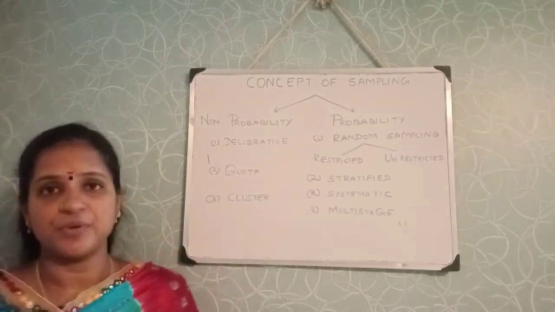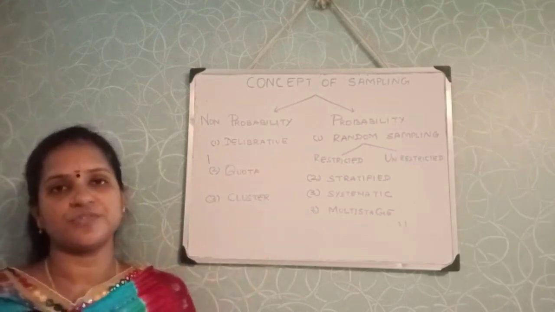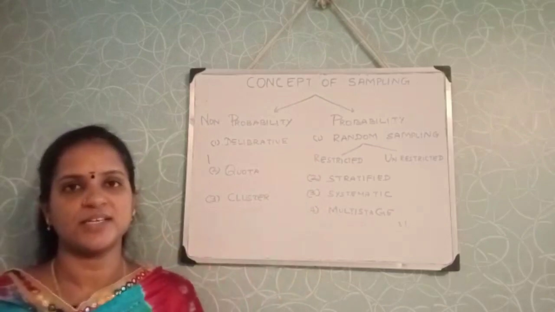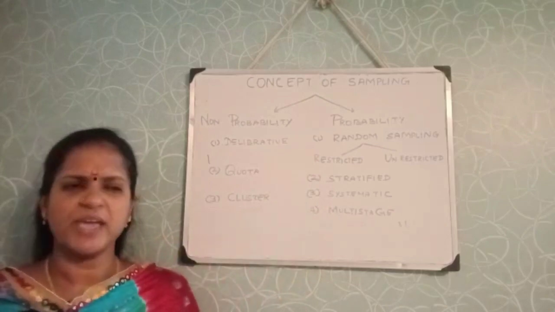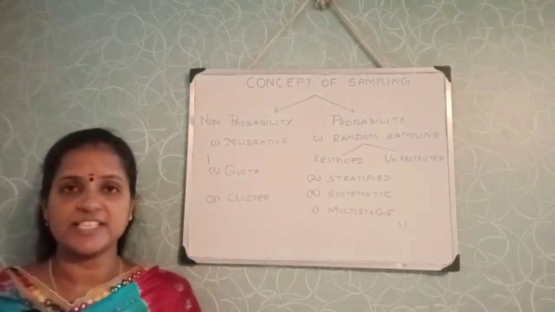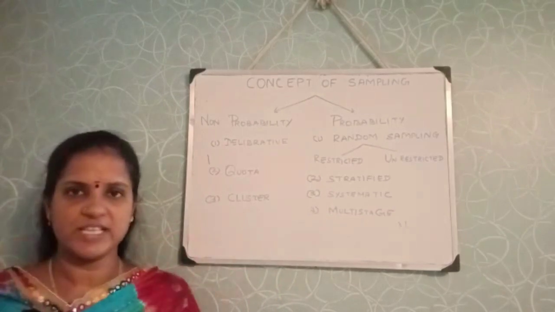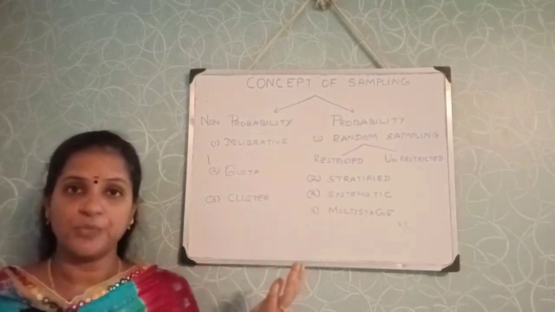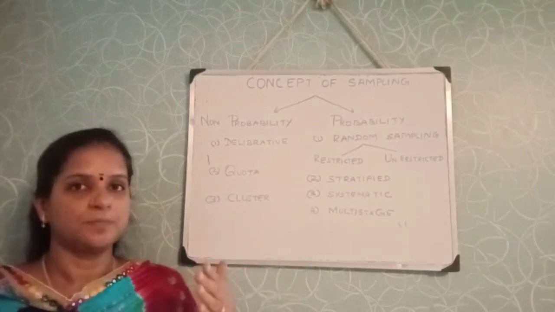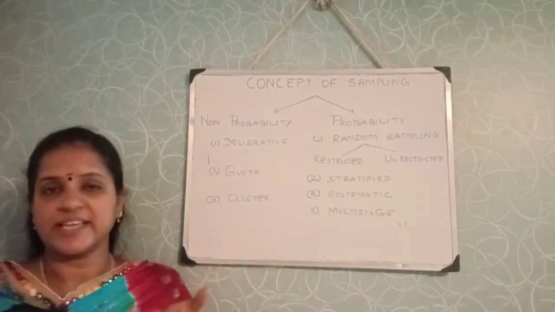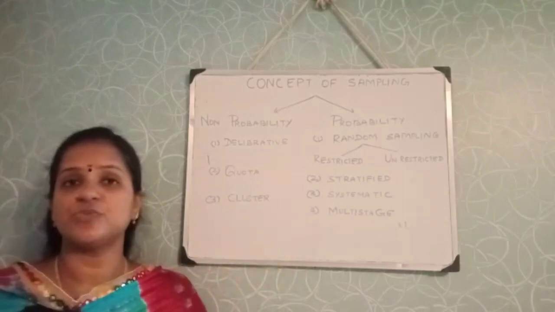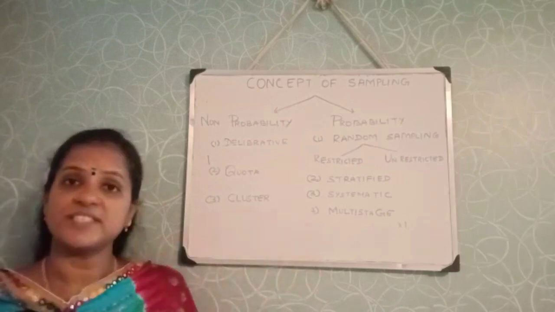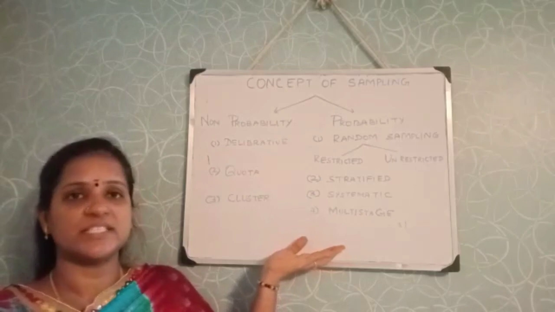I can give an example for this method. An interview is one of the best examples of multi-stage sampling, where the employer may conduct a written test or aptitude test to filter the candidates. That is the first stage. In the second stage, they may conduct a group discussion or a demo, depending on the job. That is the second stage. Likewise, the final stage will be a personal or face-to-face interview. This way of selecting the sample is called multi-stage sampling.